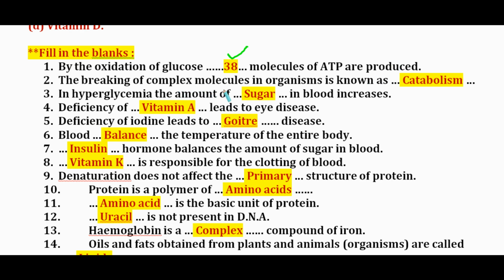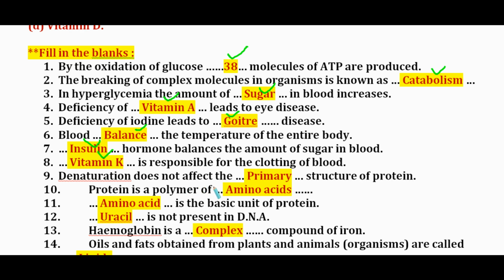The breaking of complex molecules in an organism is known as catabolism. In hyperglycemia, the amount of sugar in blood increases. Deficiency of vitamin A leads to eye disease. Deficiency of iodine leads to goiter disease. Blood balances the temperature of the entire body. Insulin hormone balances the amount of sugar in blood. Vitamin K is responsible for clotting of the blood.